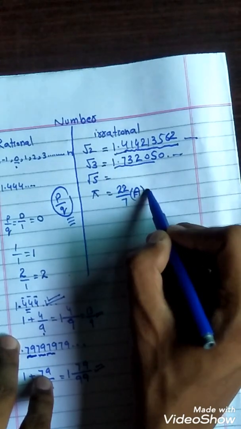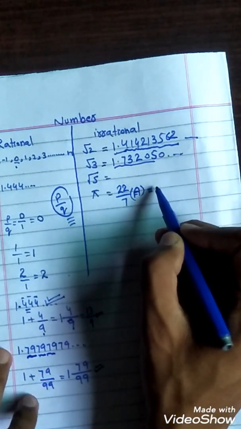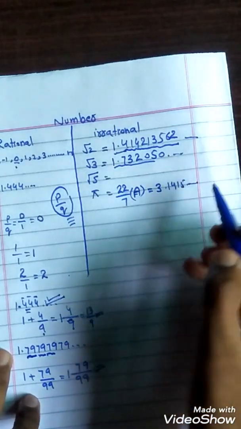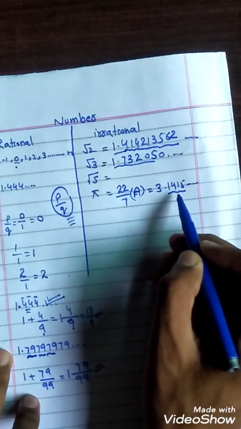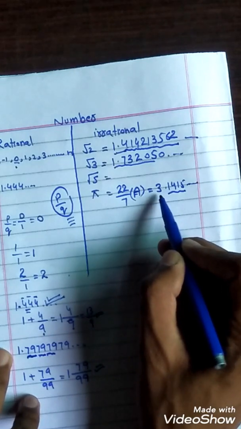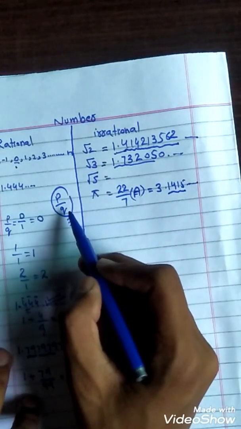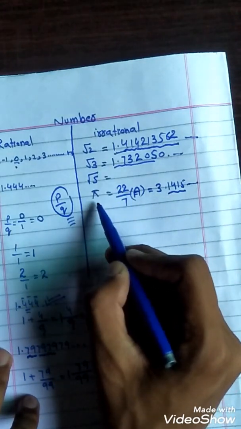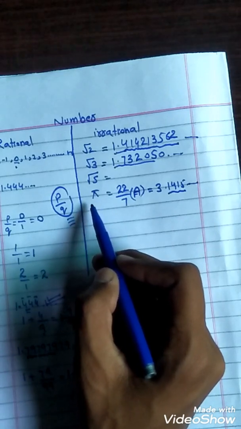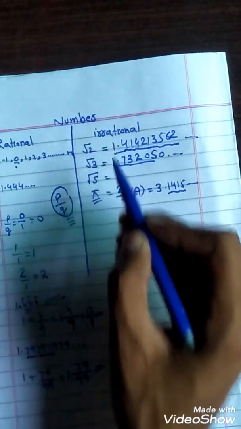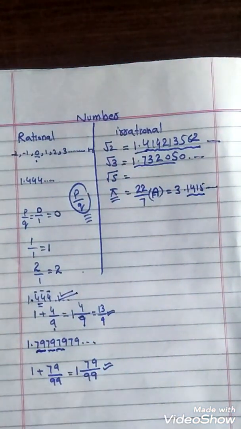The answer of pi is 3.1415 and so on. Here also the digits after the decimal point are different and not repeating. This cannot be written in the form of p over q as an exact term. This is the approximate value of pi. So students, if you are confused whether pi is a rational or irrational number, pi is an irrational number. Hopefully you get the concept of rational and irrational numbers.